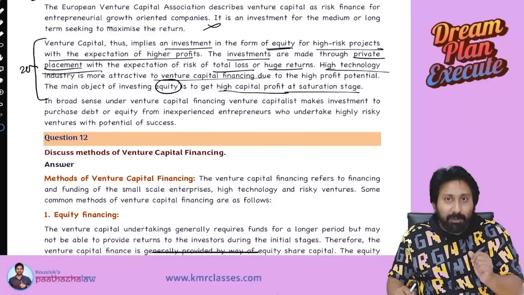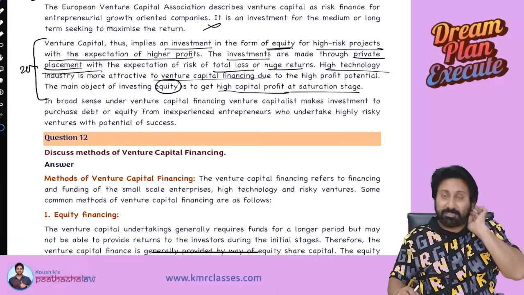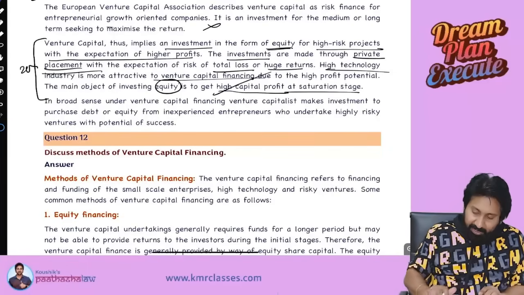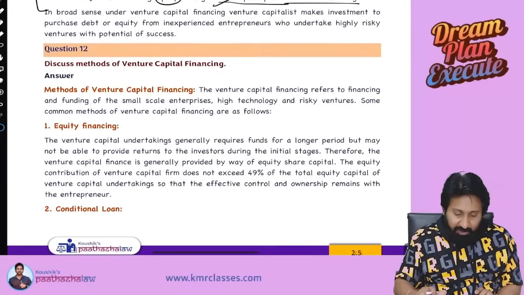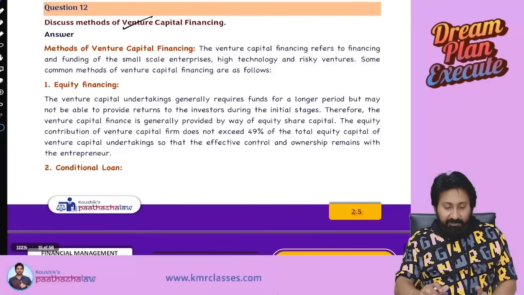What is my capital profit? I will invest at 10 rupee par value. I will sell at 5,000 rupees, 6,000 rupees. Huge capital gain I will get. Okay. These are the 2 points you need to remember. For that, 4 marks. Next, what are the methods of venture capital financing?